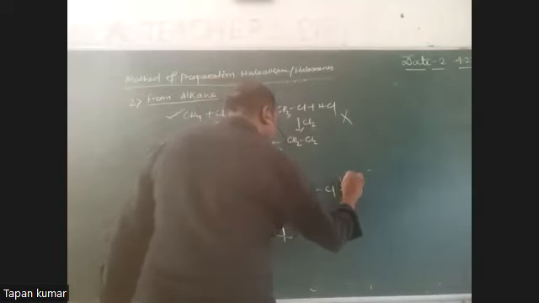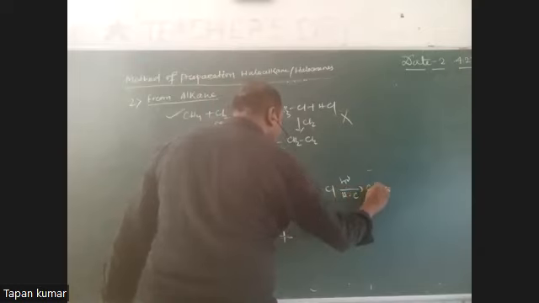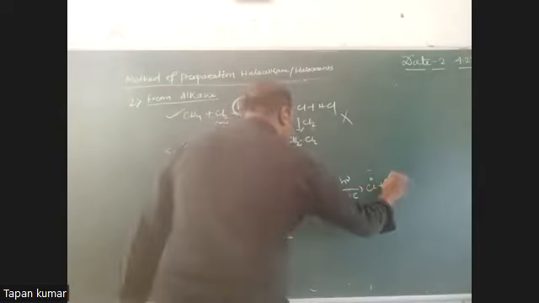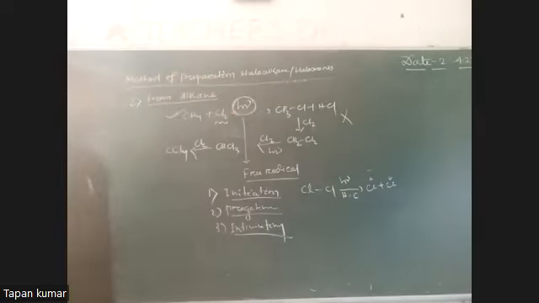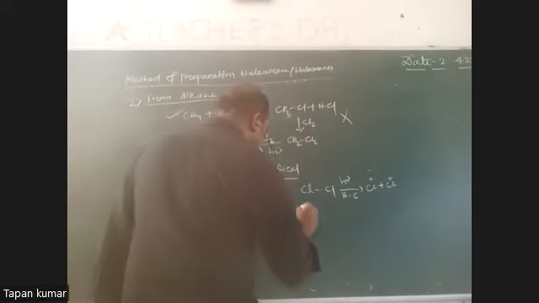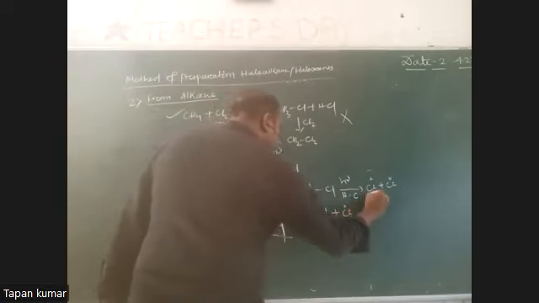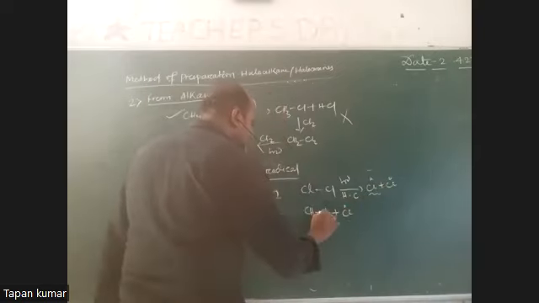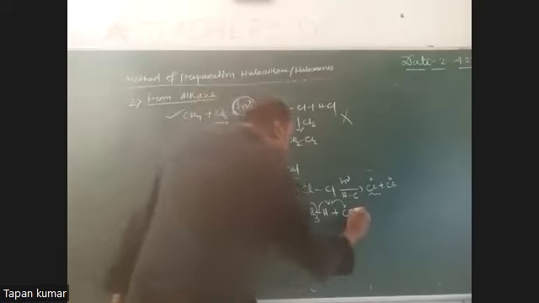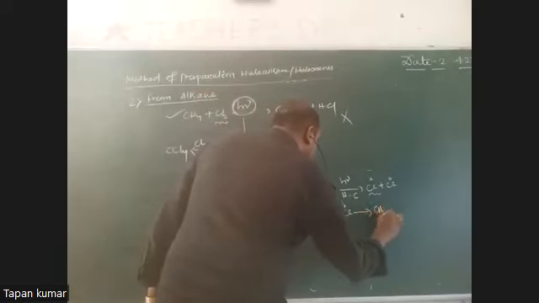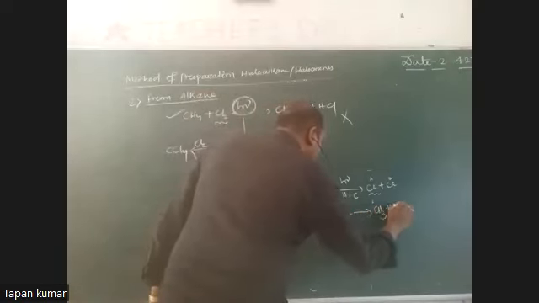Initiation means at first you take chlorine. In the presence of sunlight, there is homolytic cleavage to give Cl dot plus Cl dot. This is called the initiation step. Second is propagation. Methane is treated with chlorine free radical. The bond breaks, each atom taking one electron, giving CH3 free radical, methyl free radical, plus HCl.